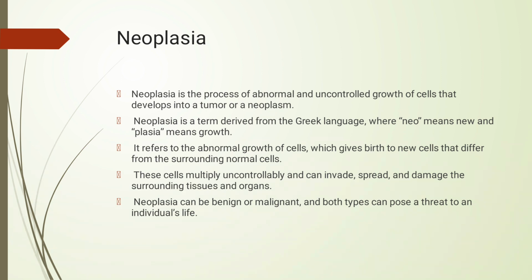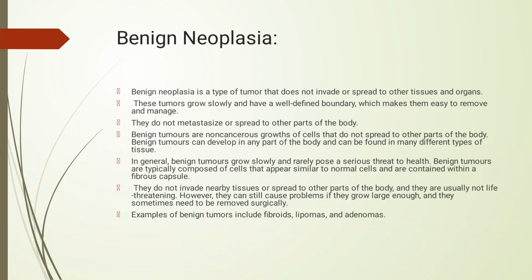Neoplasia is classified into two types, benign or malignant. Benign neoplasia is a type of tumor that does not invade or spread to other tissues and organs. It grows very slowly. It is easy to remove. They do not metastasize or spread to other parts of the body. These are the non-cancerous growths of cells.